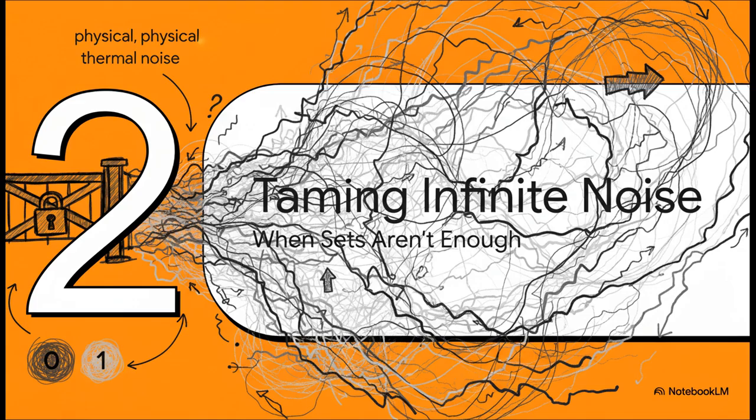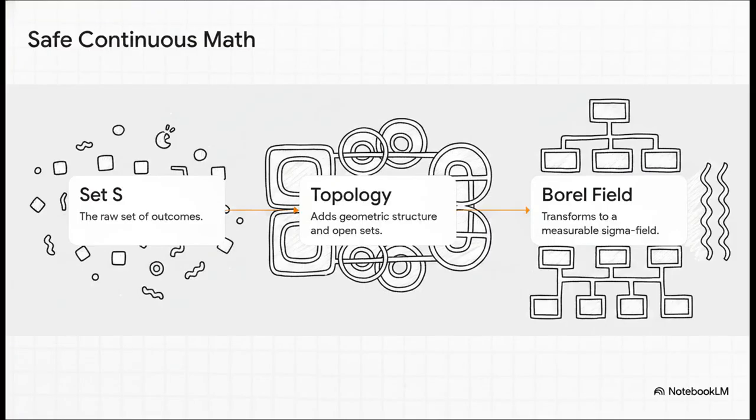Section 2, Taming the Infinite Noise, when sets aren't enough. And this brilliantly illustrates our next problem. While a discrete 0 or 1 is easy to model, the physical world outside that model definitely is not. Our poor little bit is constantly being attacked by continuous thermal noise. To handle that infinite space safely, mathematicians built a very explicit pipeline.